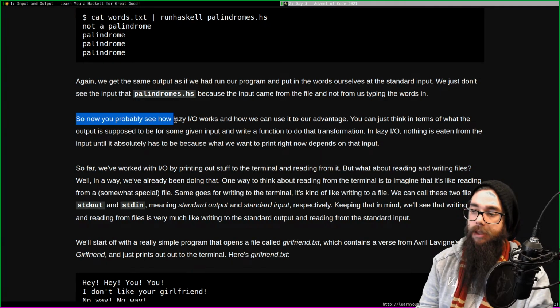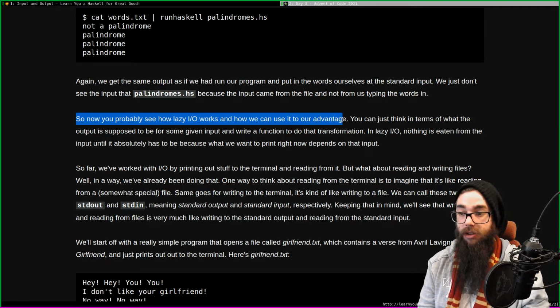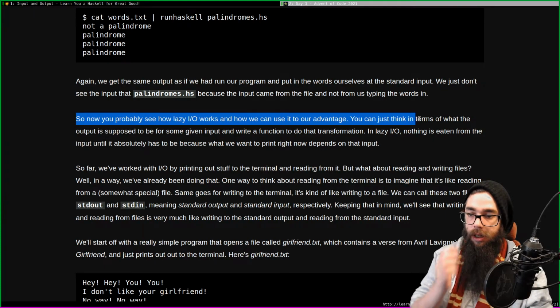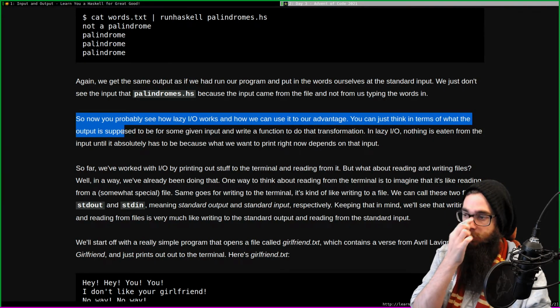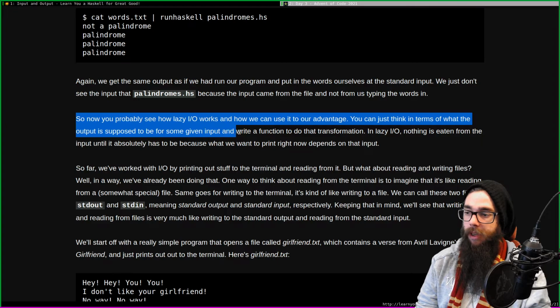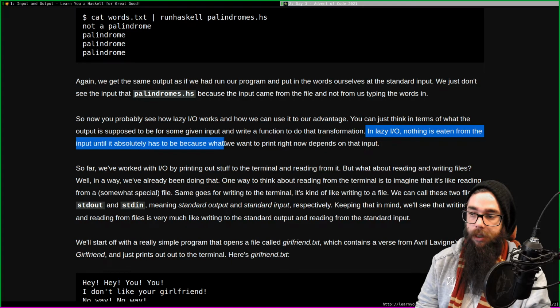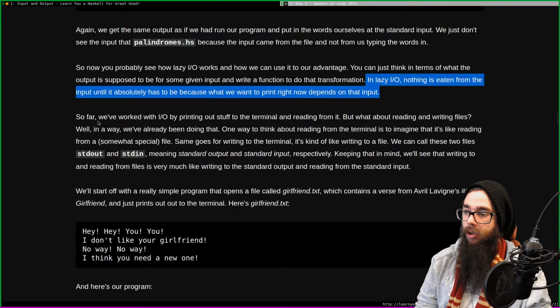So now you probably see how lazy I/O works and how we can use it to our advantage. You can just think in terms of what the output is supposed to be for some given input and write a function to do that transformation. In lazy I/O, nothing is eaten from the input until it absolutely has to be, because what we want to print right now depends on that input.